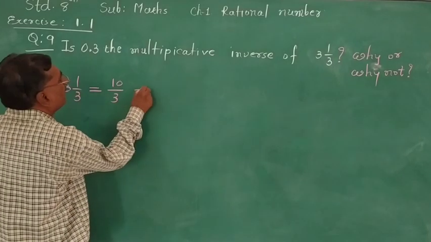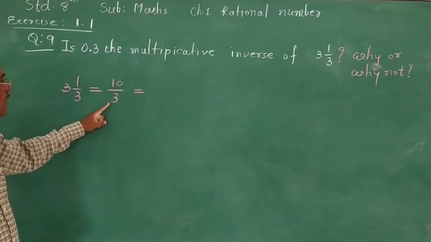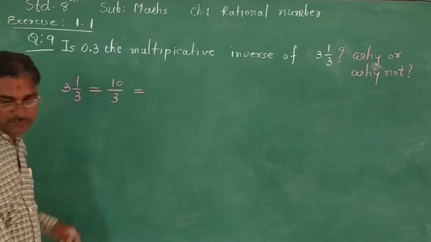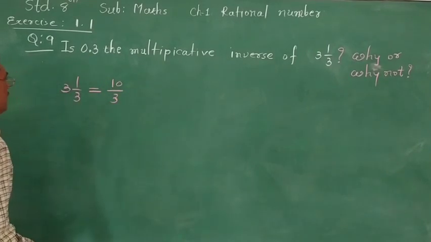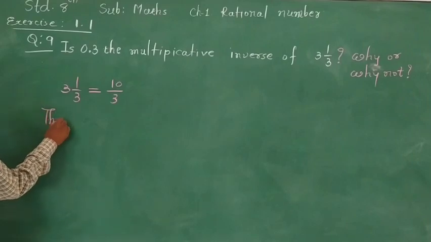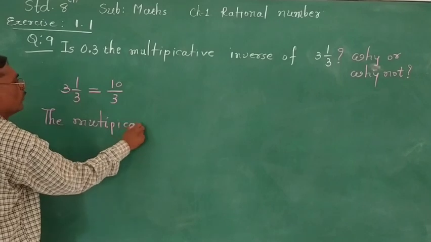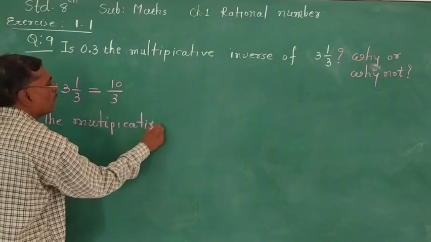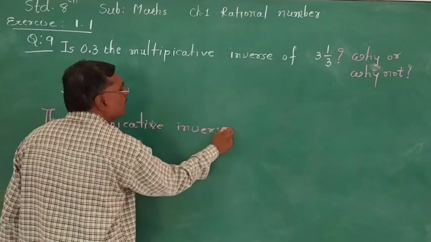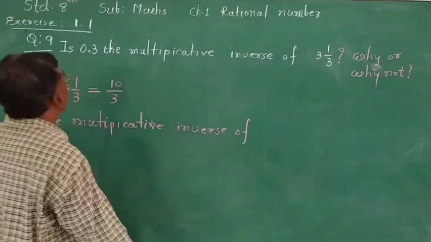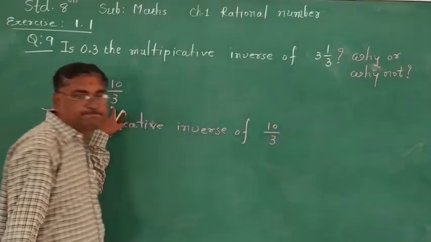Now here is the 3 and here is the 10. Now we are going to write the multiplicative inverse of 10 upon 3.